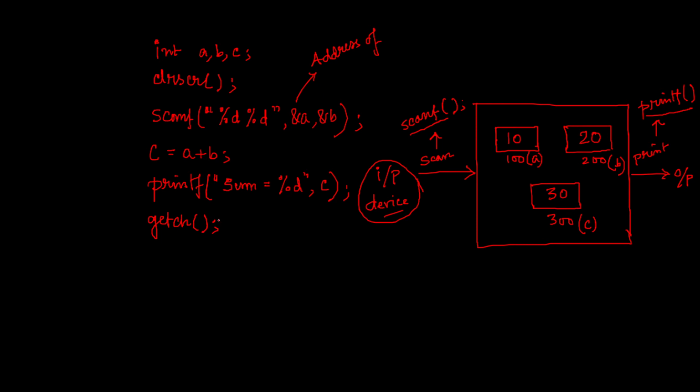So through this getch function, you are actually restricting your program from coming out of the execution. Means until and unless you press some key from the input device, the execution will not complete. That is the meaning of this getch, as simple as that. So here your program ends.